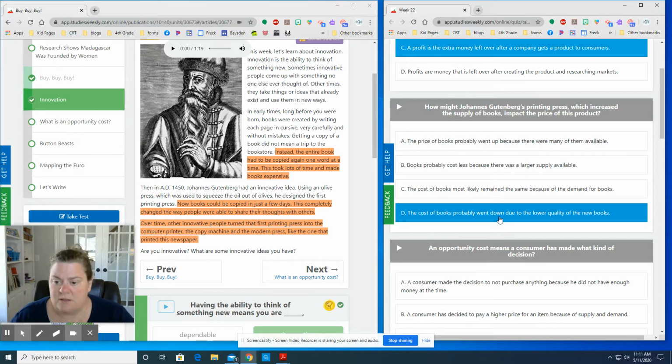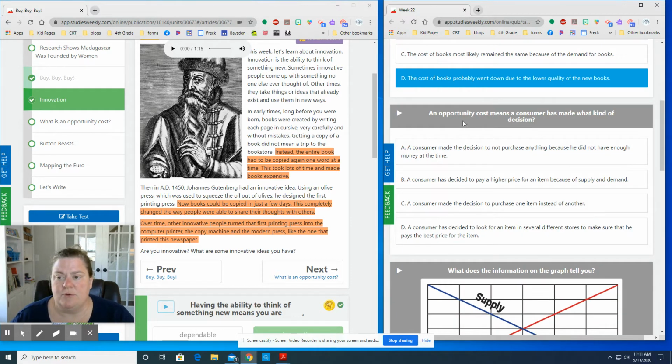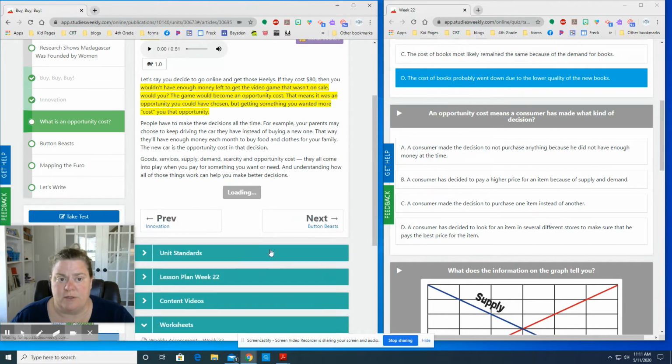All right. The next question is, an opportunity cost means a consumer has made what kind of decision? So for this one, we have to know what an opportunity cost is. So if we go to the store and we're having to decide whether we want the Heelys, those shoes with little wheels in the bottom, or if we want a video game, and we only have $80, then we have to make choices.